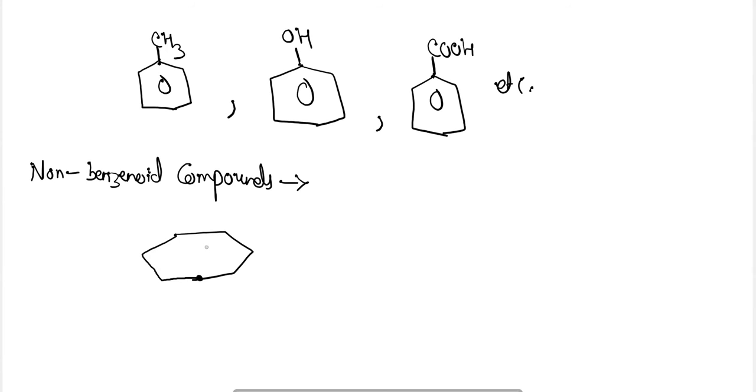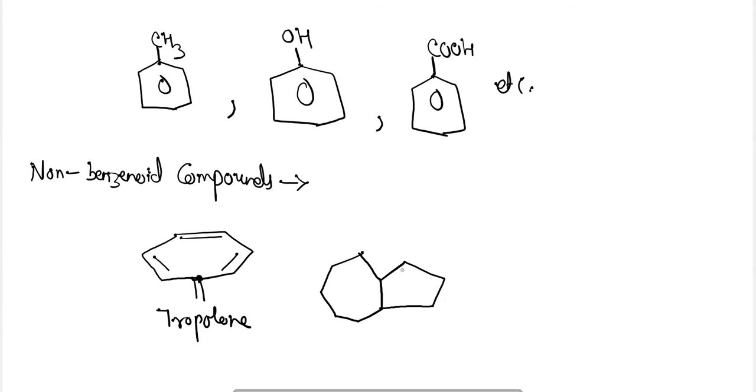This is one of the examples where benzene is not present: tropolone. Similarly, in this compound, it is azulene, where we see the absence of a benzene group.